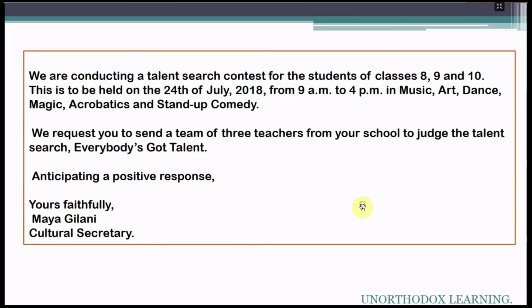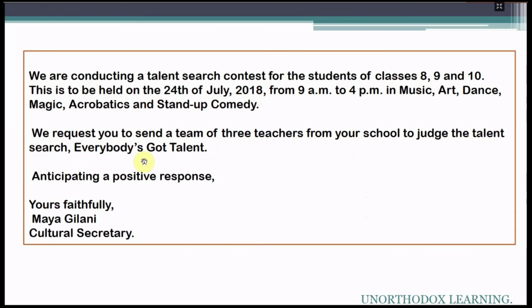Then changing the line and the paragraph, you will write that this is to be held on such and such date, at this time, and after that whatever is required. Why are you writing this email? You are requesting them to send a team to judge the talent search, so you will mention it here.